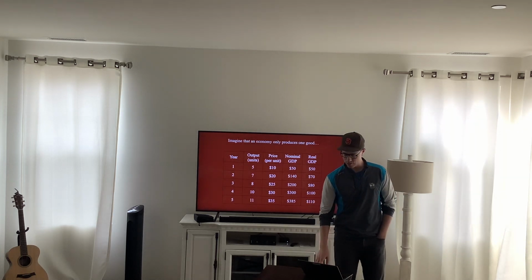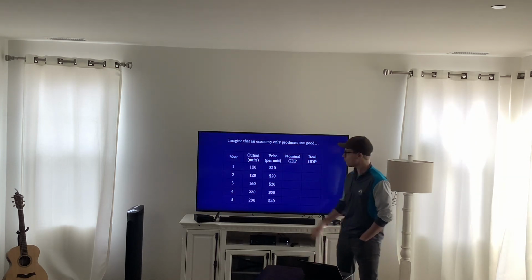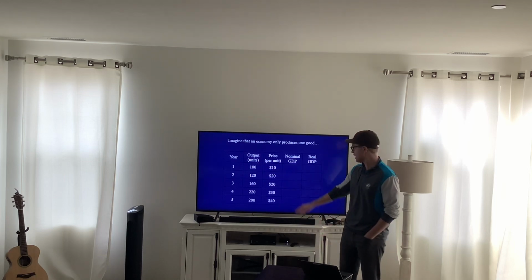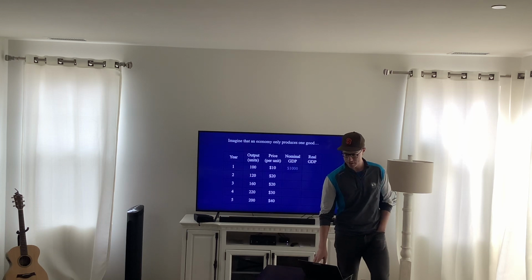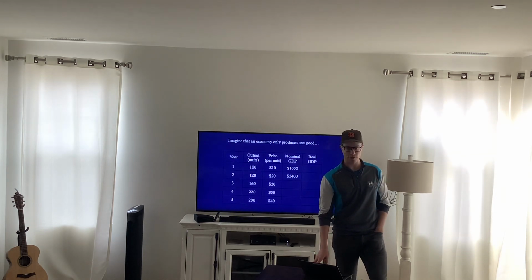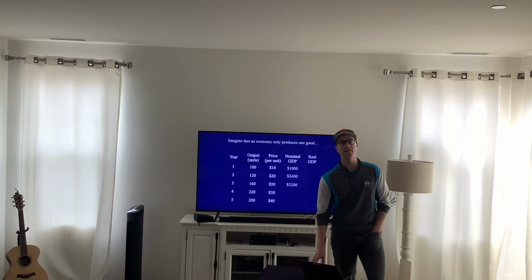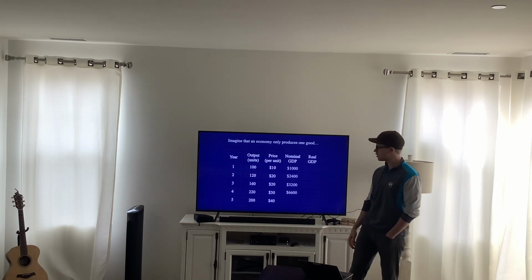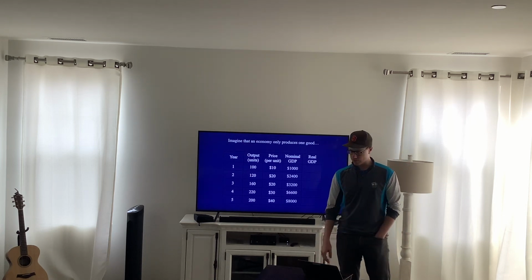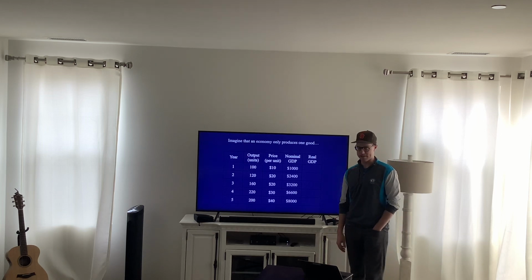In case that didn't get through, here's one other example. We can take output times price again and get nominal GDP for all the columns. So in year 1, we do 100 times 10. We get $1,000 in nominal GDP. In year 2, we get 120 times 20 to give us 2,400. In year 3, it's 160 times 20 to get 3,200. In year 4, it's 220 times 30 to get us 6,600. In year 5, it's 200 times 40 to give us a nominal GDP of 8,000.